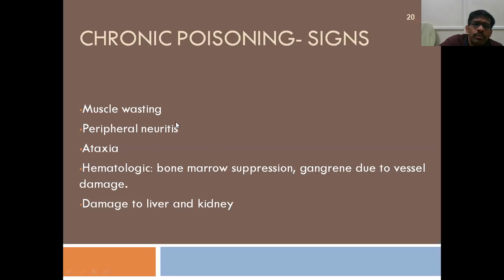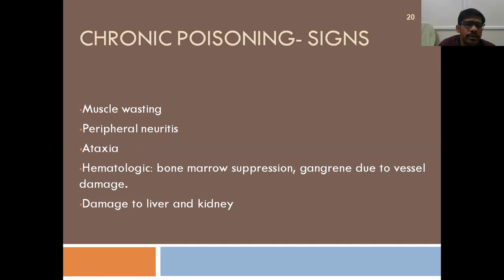Other signs include muscle wasting, peripheral neuritis, ataxia. You know what is ataxia. I'm not talking in detail about all those signs because you might have learned all these clinical terms during your posting in clinics. So ataxia: A means no, right? There is lack of coordination in the muscles, leading to incoordinated gait. That is called ataxia.